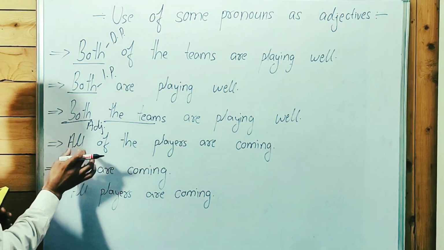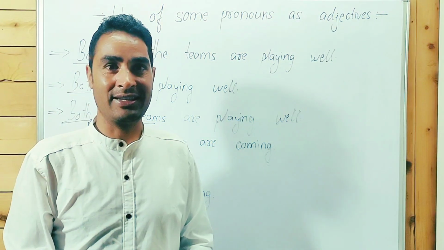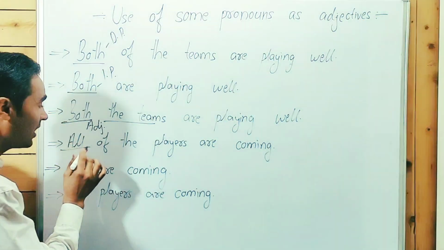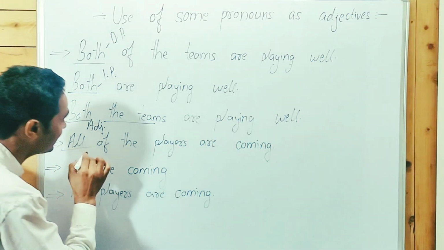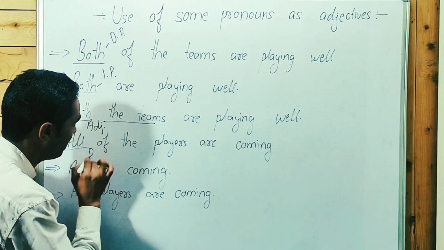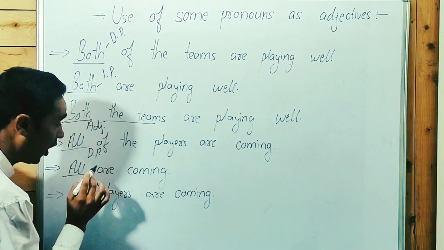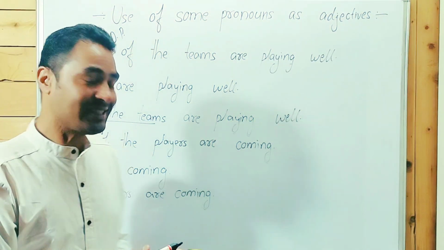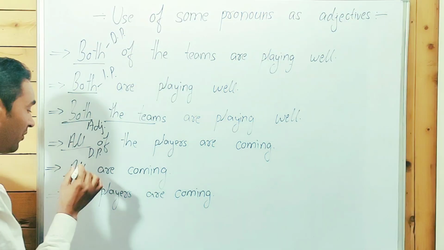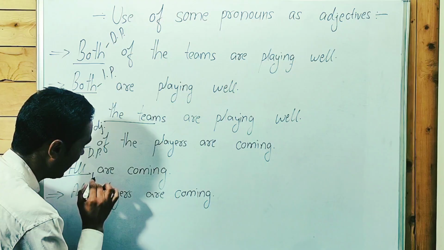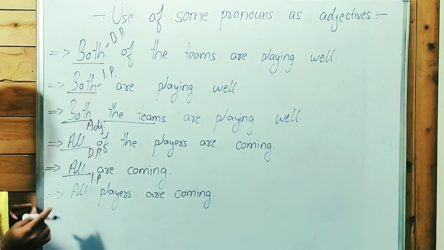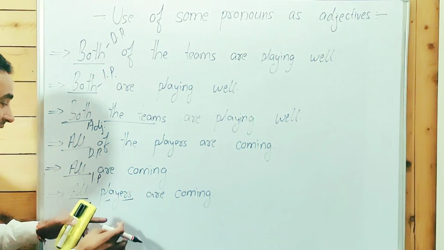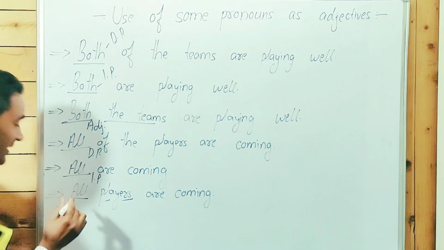So similarly, all of the players are coming. So here all is a pronoun. The "of" structure means it's a distributive pronoun. And when we talk about all are coming, all as a subject coming before a verb, it's an indefinite pronoun. And when we talk about all players, here all is before a noun, all modifies the noun players, so it's an adjective.